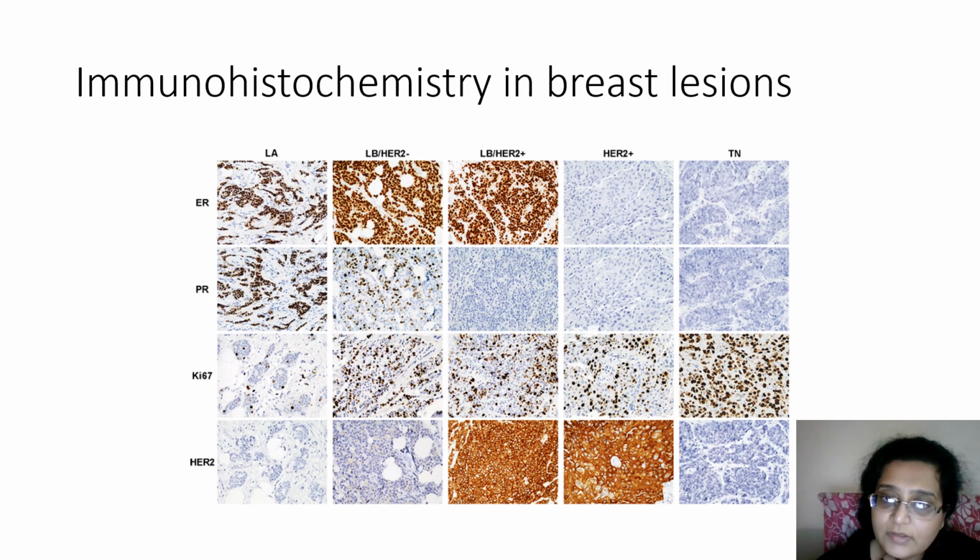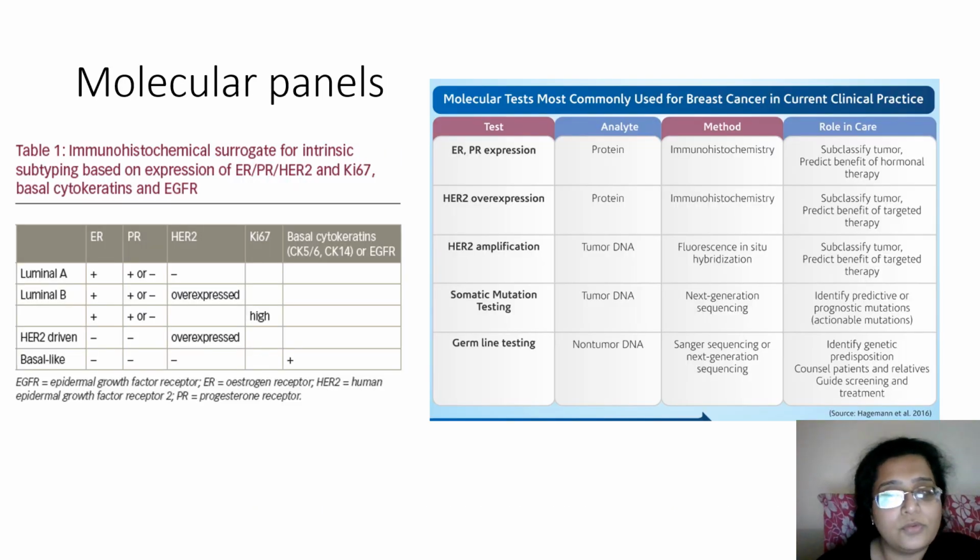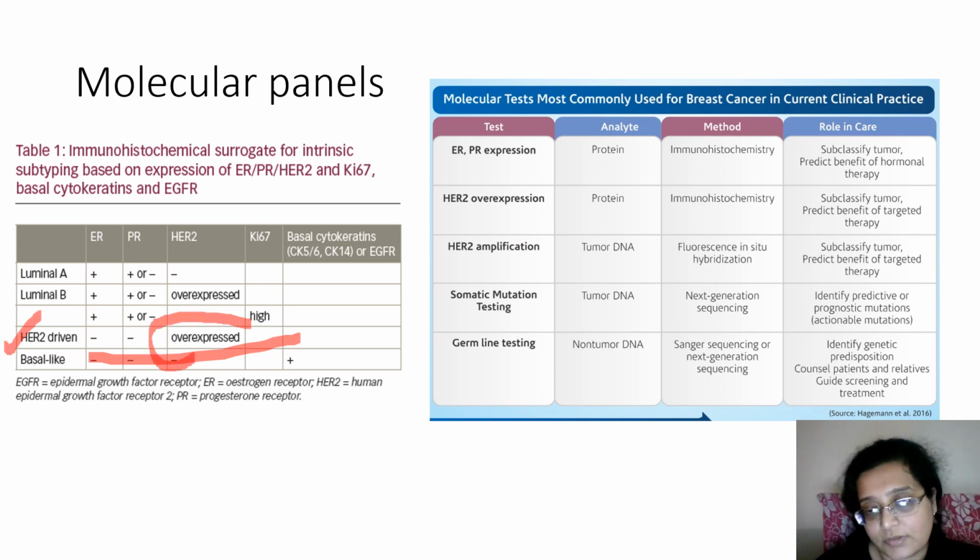ER, Ki67, HER2/neu. This is the basis of molecular classification. ER is nuclear. HER2/neu is a membranous marker. So as per molecular classification, there's luminal A, B, basal-like, which is triple negative, and HER2 driven, which is just HER2 overexpressed. This is good. Why? Because on giving Herceptin, the tumor responds.